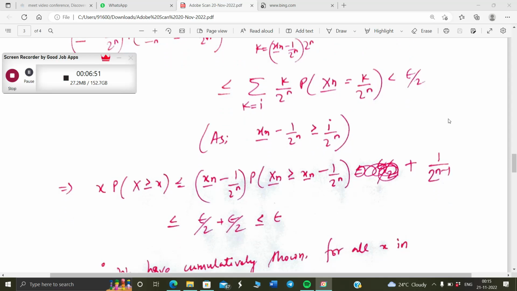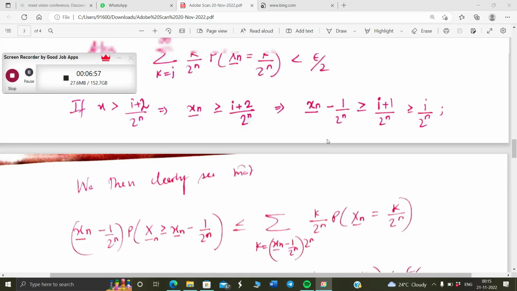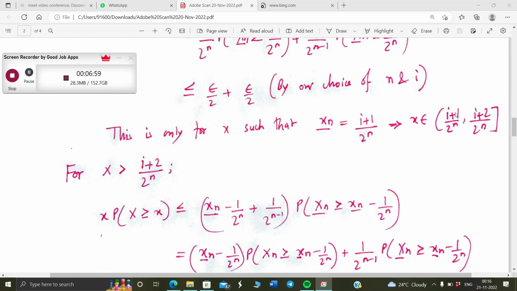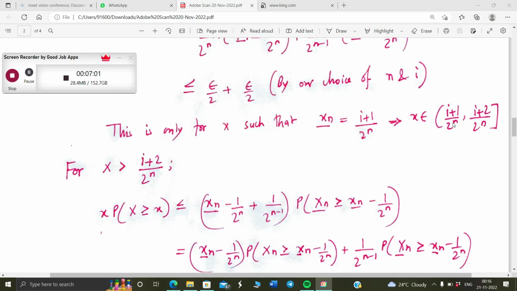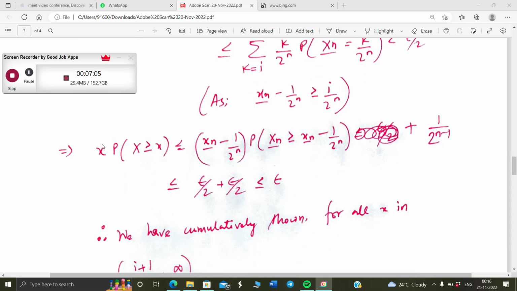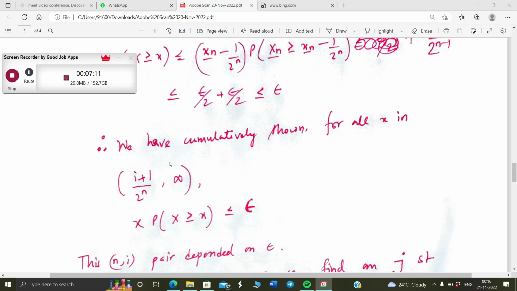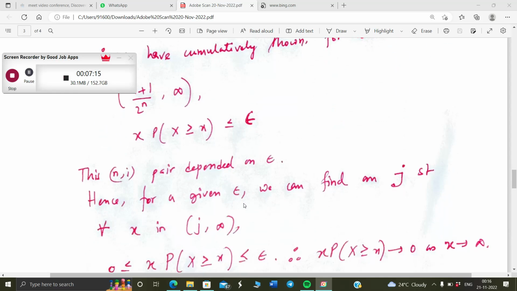So we have shown that for all x which are greater than I plus 1 by 2 to the power n, x times the probability that capital X is greater than or equal to x is less than or equal to epsilon. So we have cumulatively shown that for all x in this interval, x times the probability that capital X is greater than or equal to x is less than epsilon. So this n, I pair depends on epsilon here.